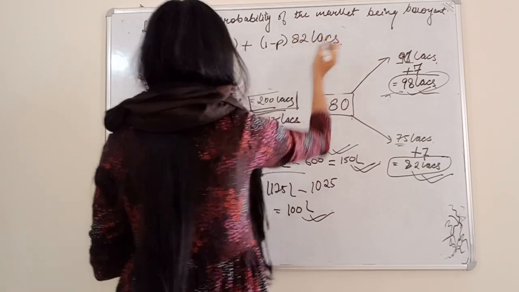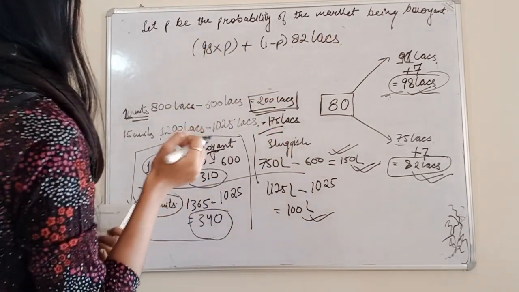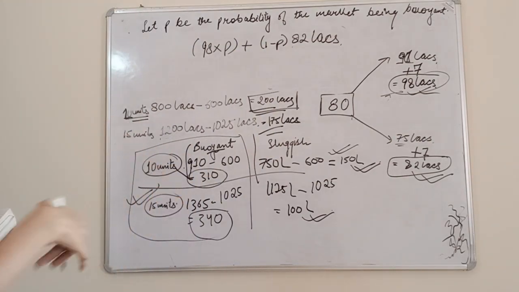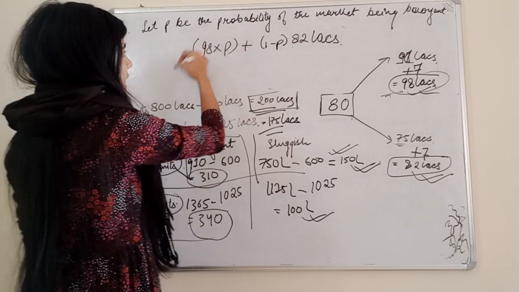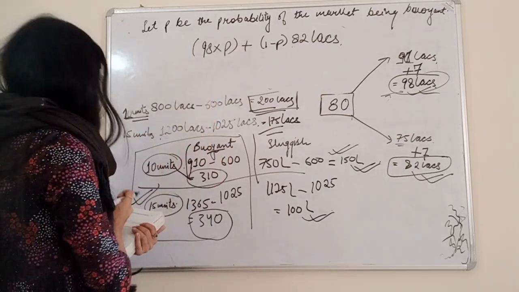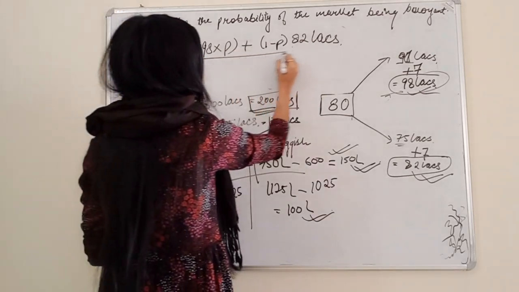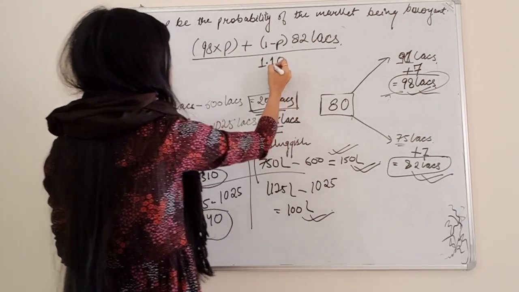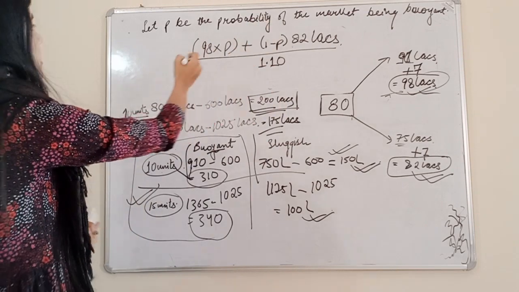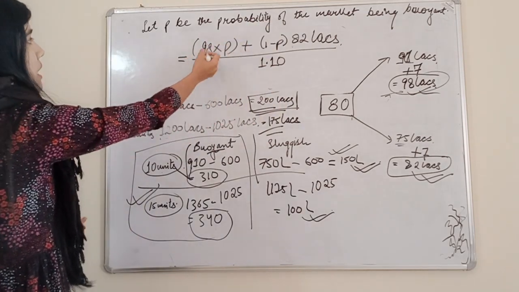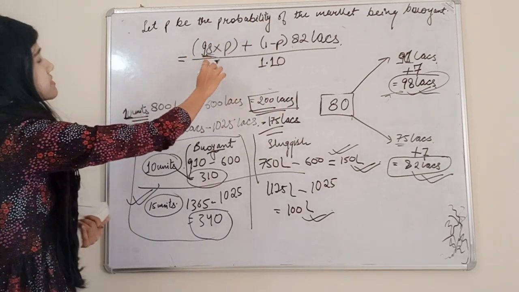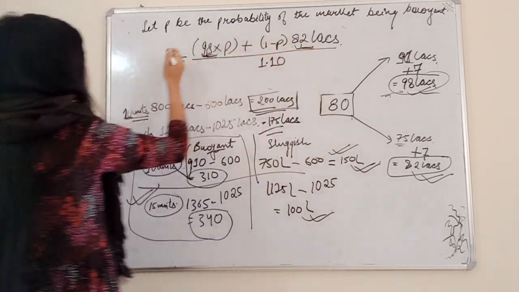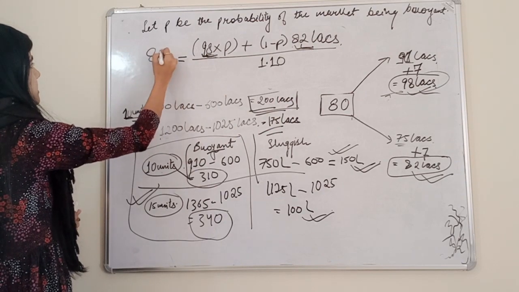So now the question is, these are the net cash flows of after 1 year, but we are going to do the calculation for the present year, so we have to discount it back, and the risk free rate is given 10%, so we have to discount it back. So we are going to divide it by 1.1. Fine. And this will be equal to the current market price. Sorry, these are not the net cash flows. These are the market price. So we are going to equate it with the current market price, that is 80.